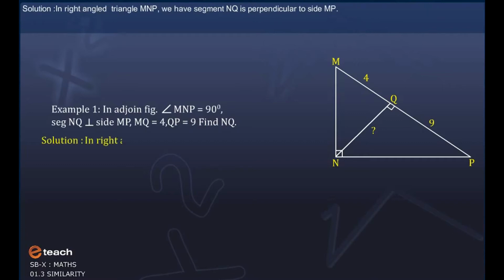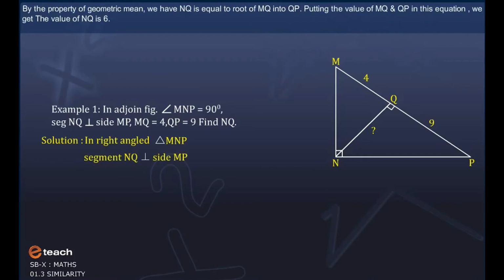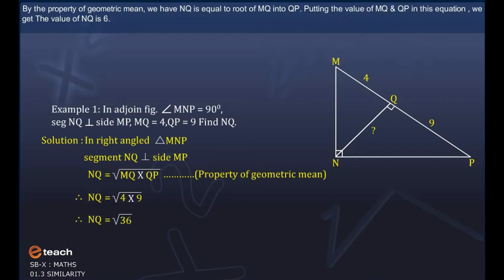Now the solution. In right-angle triangle MNP, segment NQ is perpendicular to side MP. By the property of geometric mean, NQ is equal to root of MQ into QP. Putting the values of MQ and QP in this equation, we get the value of NQ is 6.